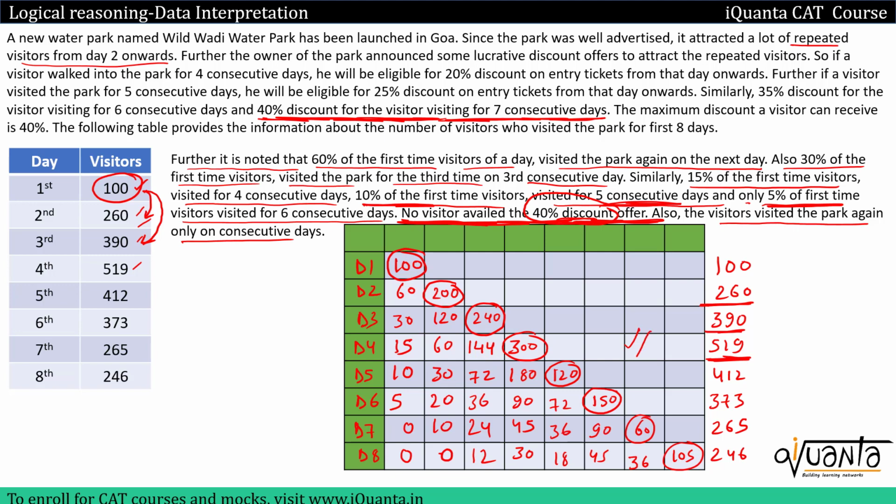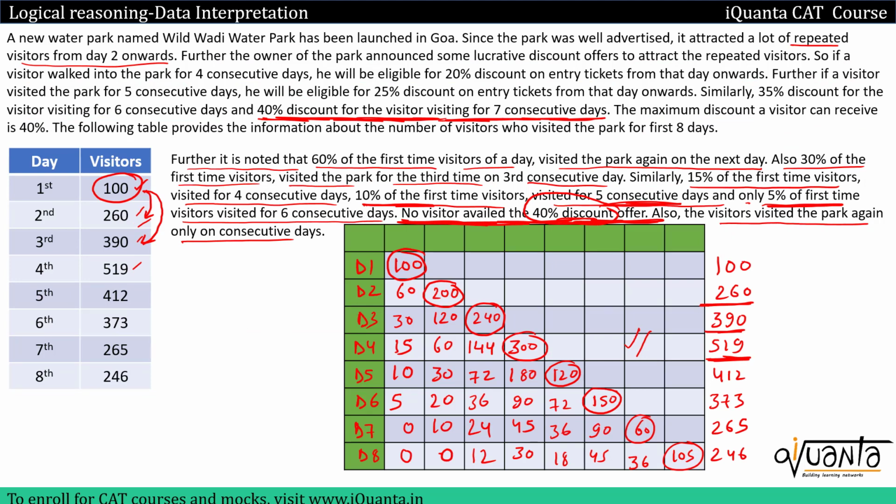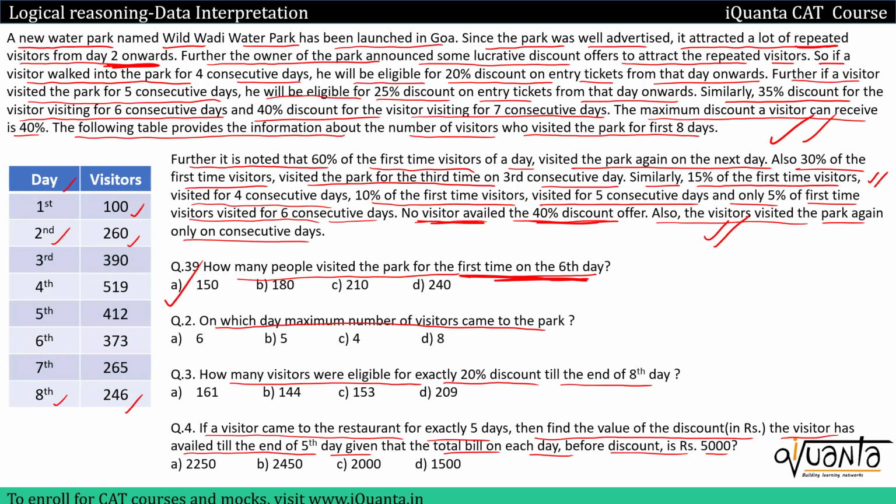Now I have my table complete. I know the number of repeated customers on each and every day, also the first time visitors on each and every day. Let me answer the questions now. The first question is, how many people visited the park for the first time on the 6th day? So first time on 6th day, I have put all the first time visitors into circles. It is equal to 150. So option A will be the correct answer to the first question.